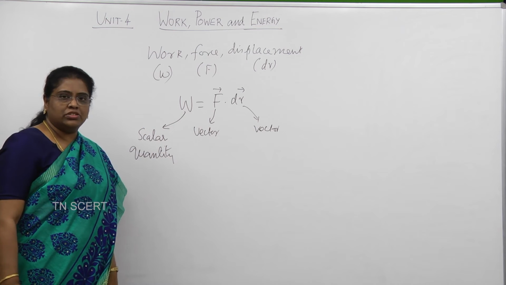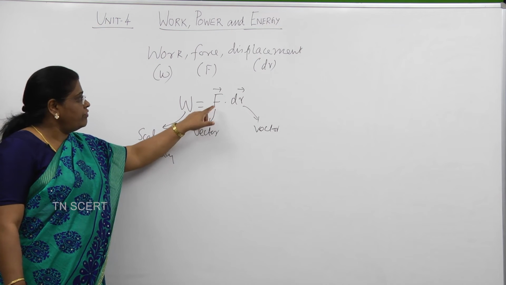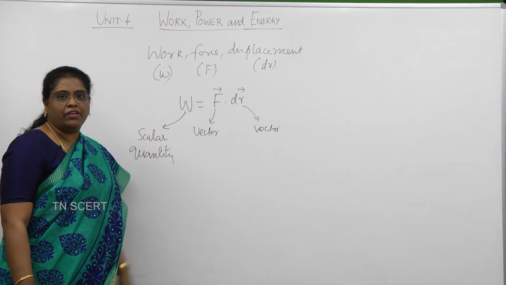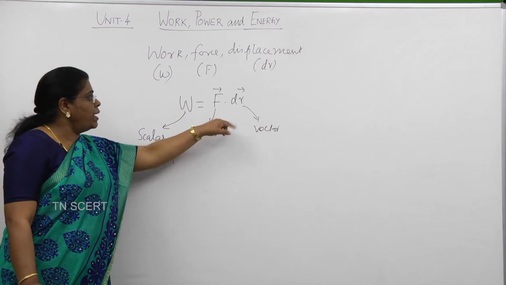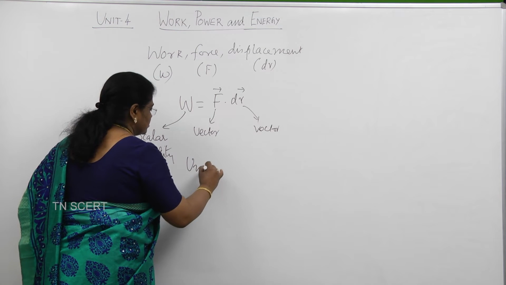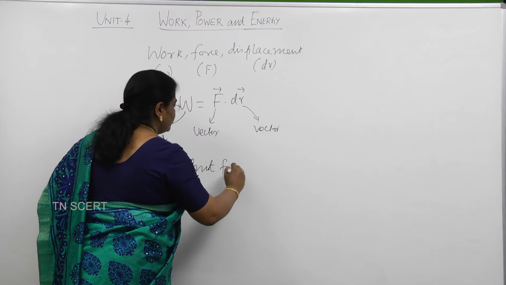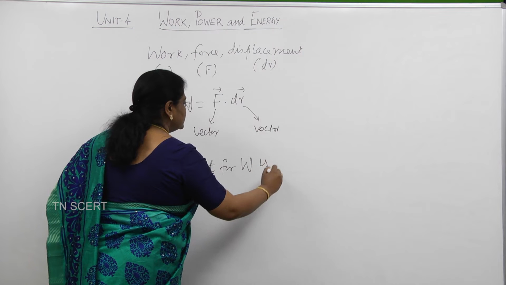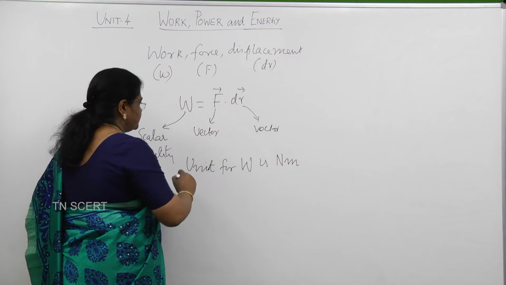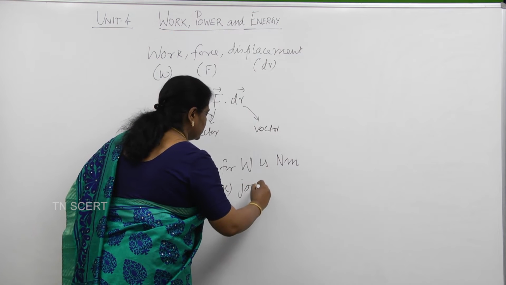Now, let us go back to this equation. When we analyze this equation, we see force, work done and the displacement. Individually they have their own units. Combining these two, the unit for W is Newton meter or joule.